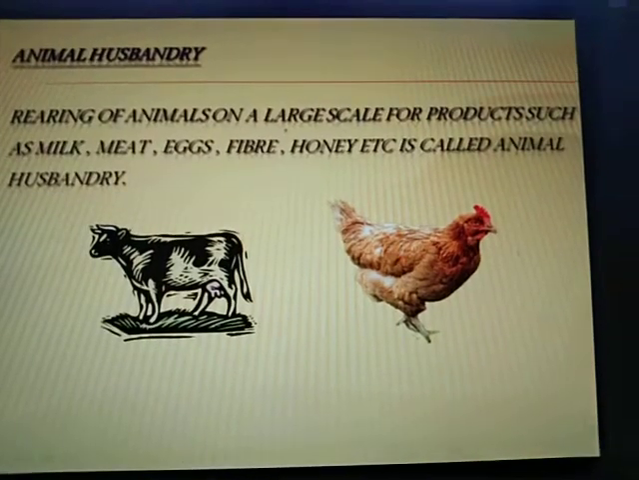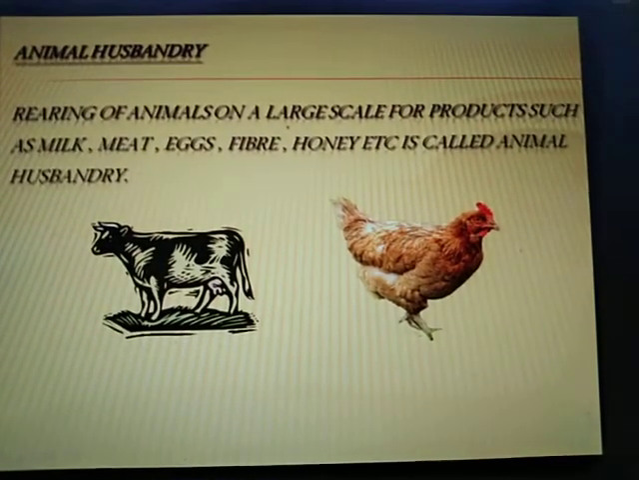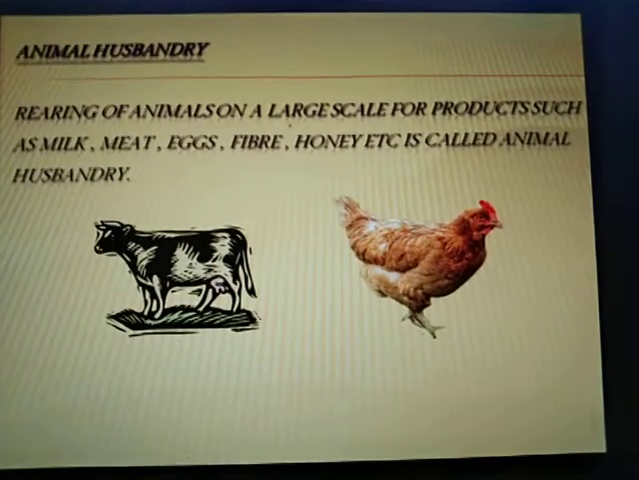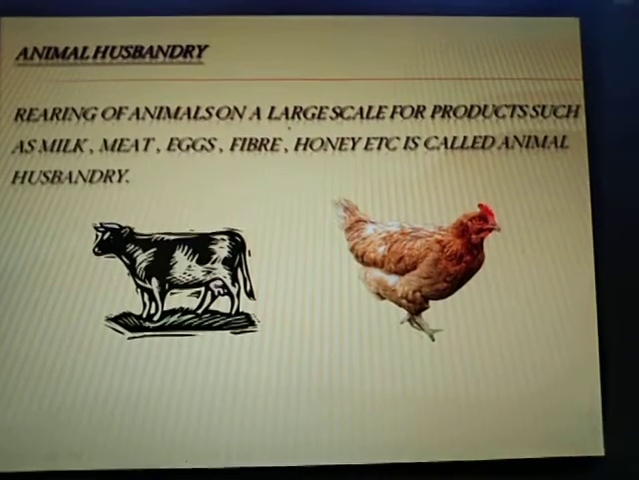Animal husbandry. Rearing of animals on a large scale for production, such as milk, meat, eggs, fiber, honey, etc., is called animal husbandry.